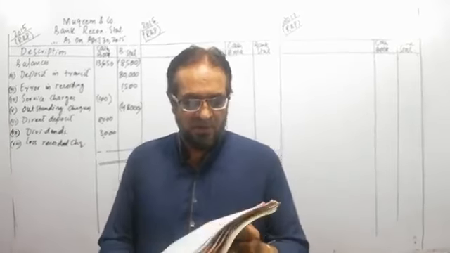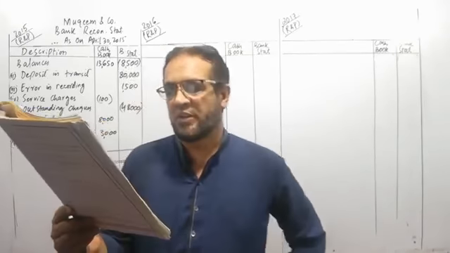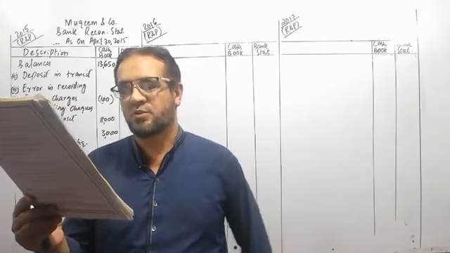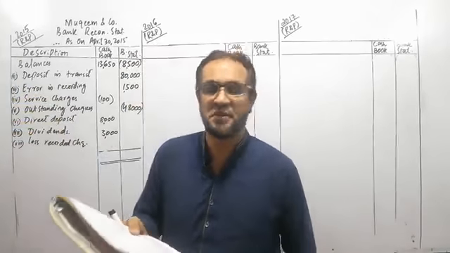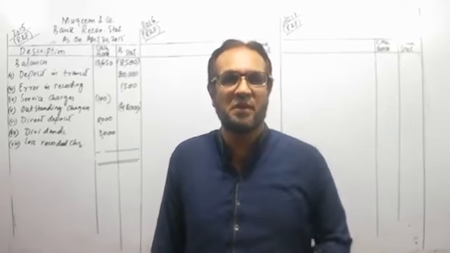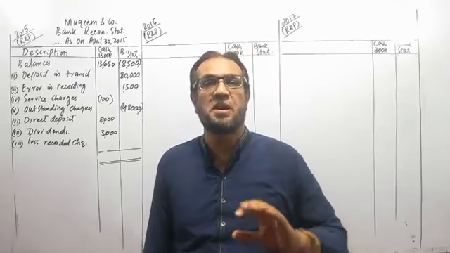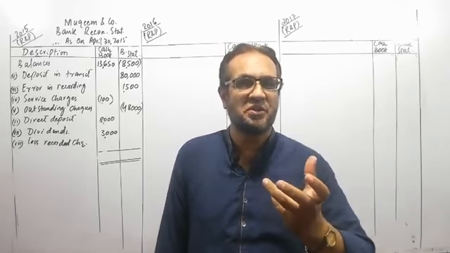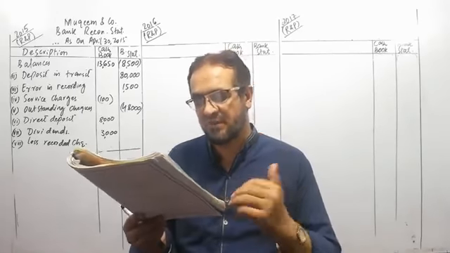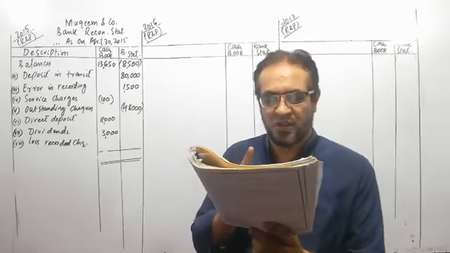Item number 8 is a check of 720 of Azim deposited into the bank, erroneously recorded in the cash book as 270. This is called error of transposition. Error of transposition is an error where an amount is inversely recorded. It means the digits of the amounts are misplaced or interchanged. 720 and 270 contain the same digits, but these digits have been misplaced. The actual check was for 720.